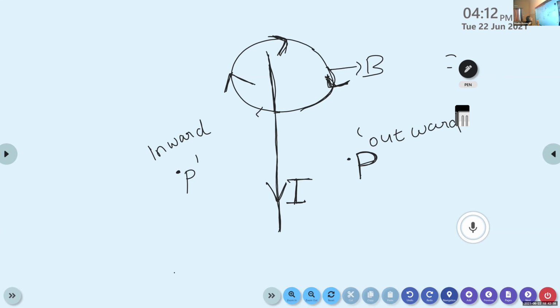Now we consider another point P dash in this magnetic field. According to the right hand thumb rule, the direction of the magnetic field is clockwise, and here this direction is pointing into the plane. So at P dash, the direction of the magnetic field is inward.